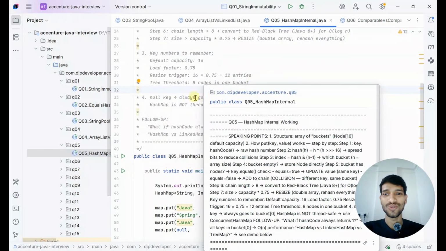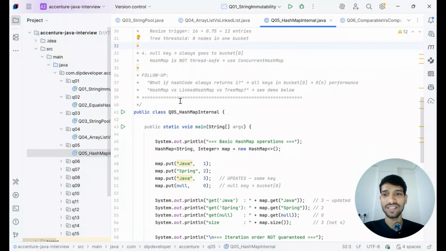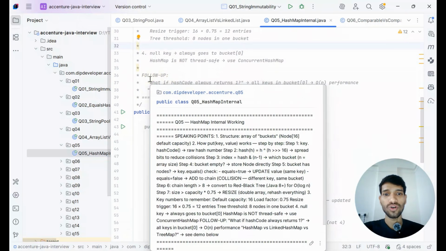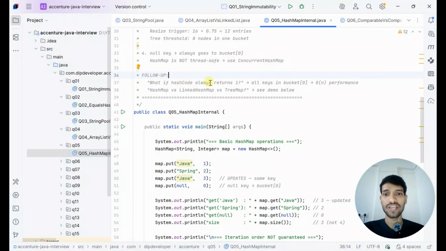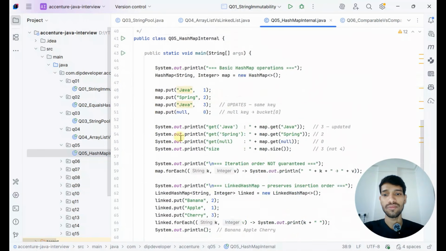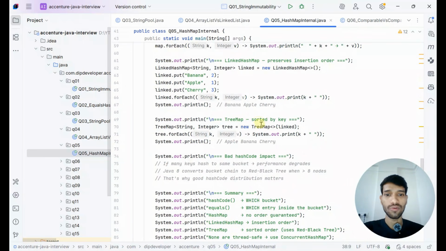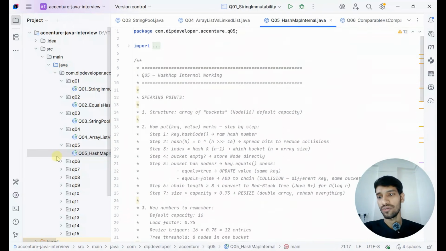So these are the particular defaults for the key value pair, and you can go through those as well. There are also some follow-up questions they can ask, like what if hashCode always returns 1, or the difference between HashMap versus LinkedHashMap versus TreeMap. These are all things I have already implemented, and you can go through those. So let's move to the next question.